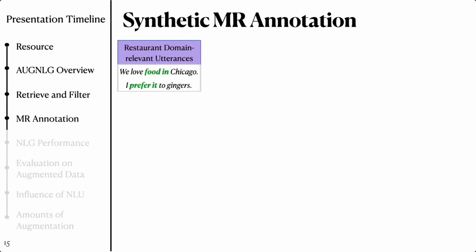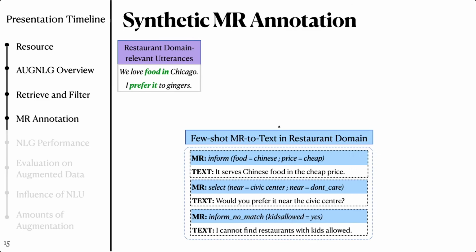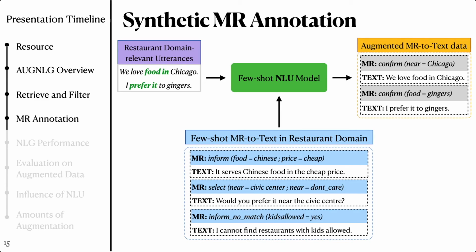After getting the domain-relevant utterances, we label a synthetic MR to each of them using a few-shot natural language understanding model trained with the in-domain data. The outcome is the complete MR-to-text augmentation.